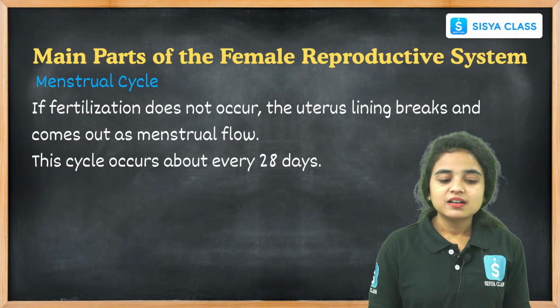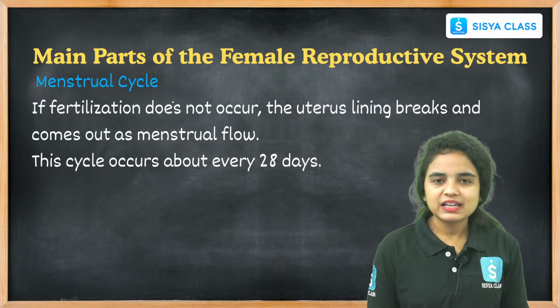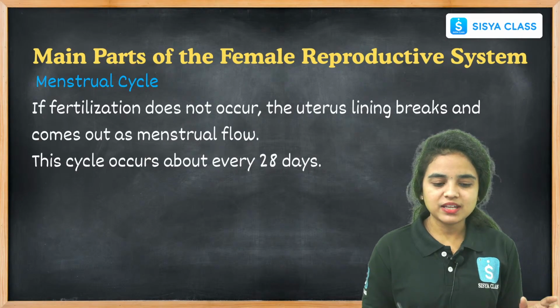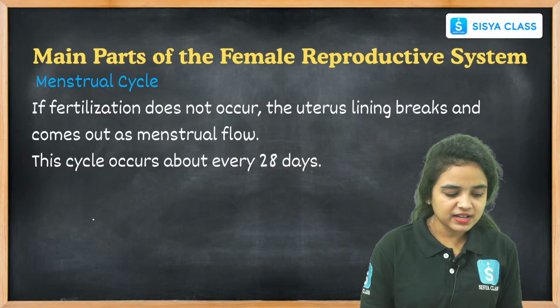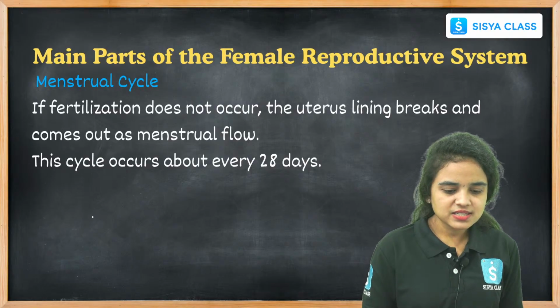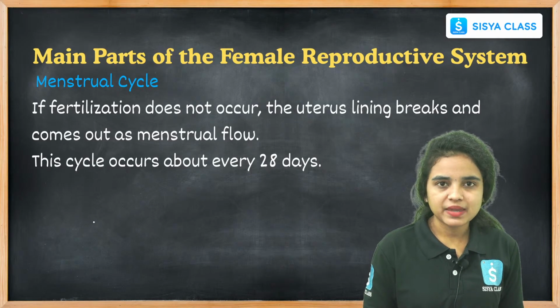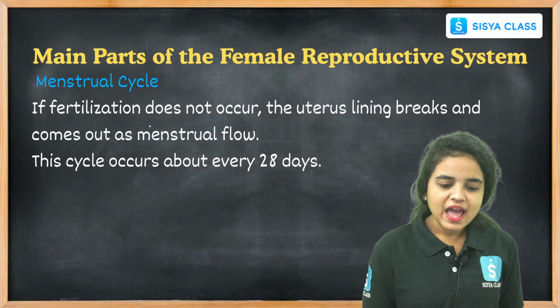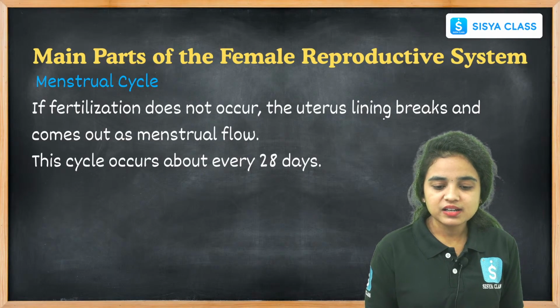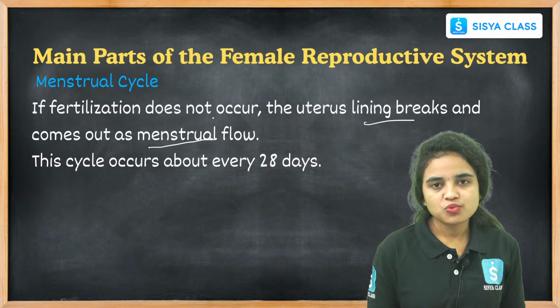Coming to the menstrual cycle: if fertilization does not happen, and what do you mean by fertilization, students? Fertilization is nothing but the fusion of both male and female gametes, right? If fertilization does not occur, the uterus lining breaks and comes out as menstrual flow.